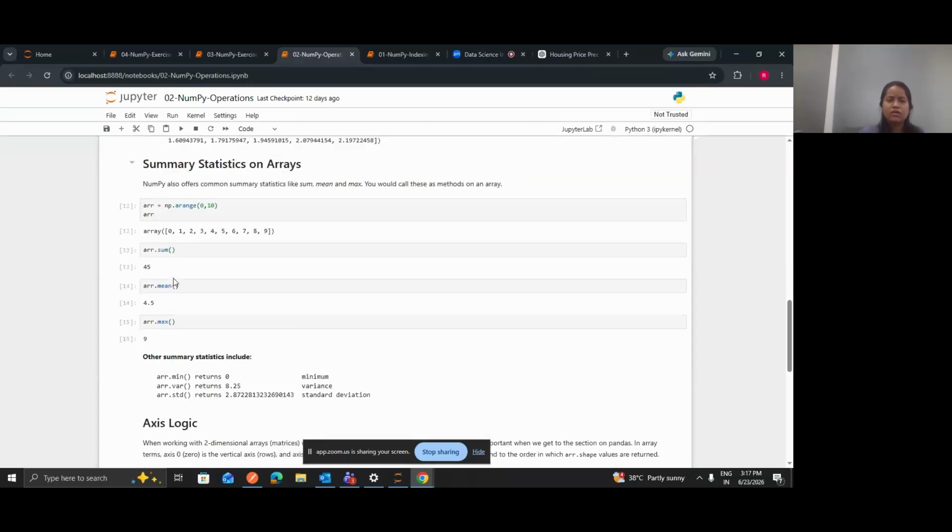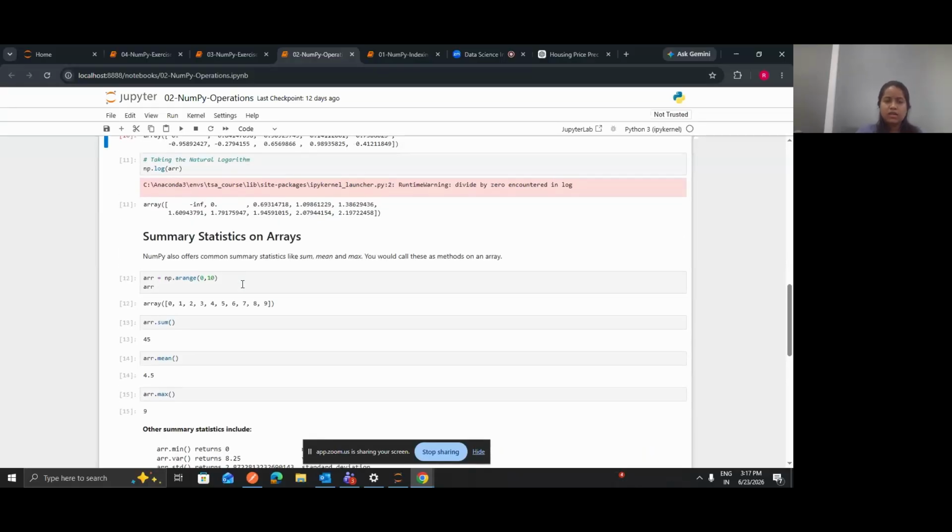Here log also. And we also have some additional functions, for example sum. Here from 0 to 9 you have 9 elements, and you want to sum all these elements, so we directly have a function as array dot sum, and this will sum up all the values for you, right? You don't need to go one by one, like in a for loop, summing up everything. You don't need to do this manually. You can directly use this sum function, and it will sum all the values inside this array.